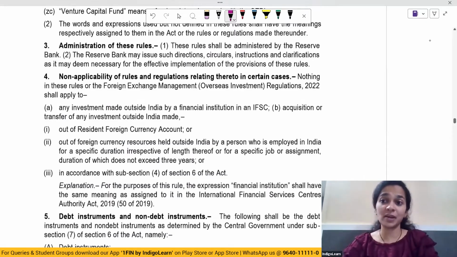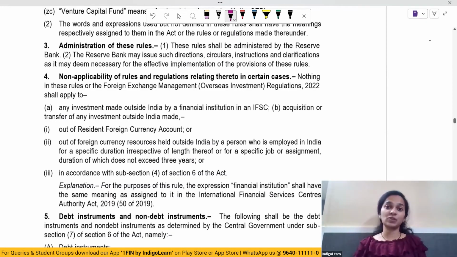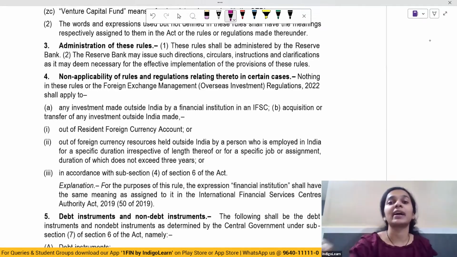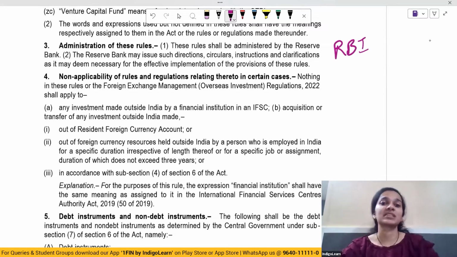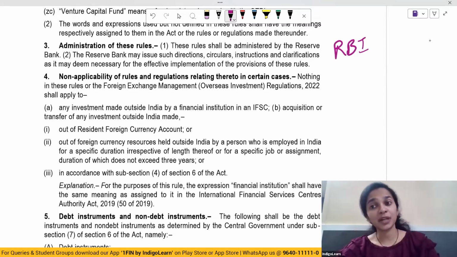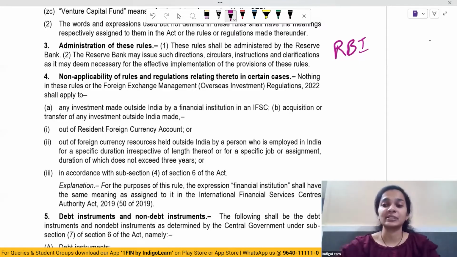Now, these are the rules. FEMA oversees investment rules. Who will take care of administration of these rules? It is the Reserve Bank which will take care of administration of these rules. And the Reserve Bank from time to time may issue directions, circulars, instructions, and clarifications as it may feel necessary. Moving on,